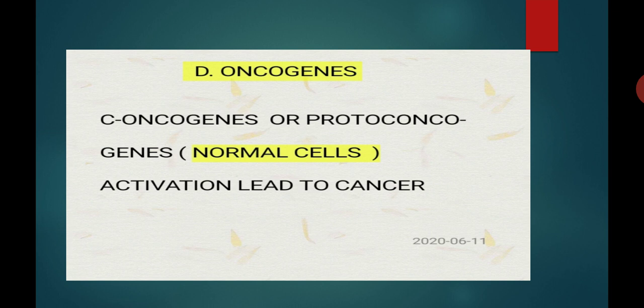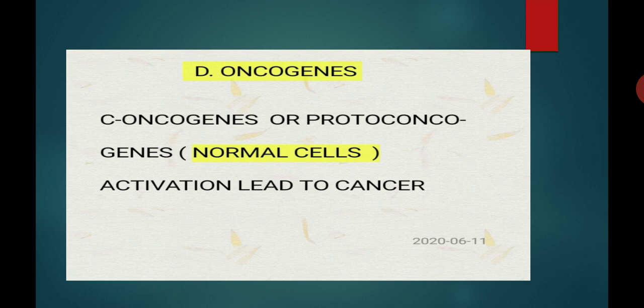So the genes which are responsible for cancer are known as oncogenes, and the example of oncogene is C-oncogene, that is cellular oncogene, or the proto-oncogene.